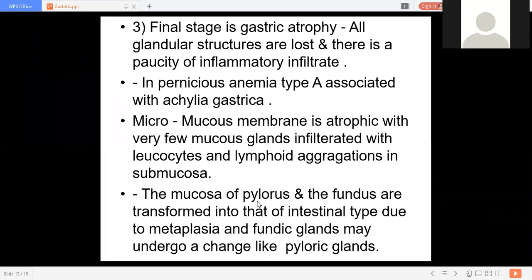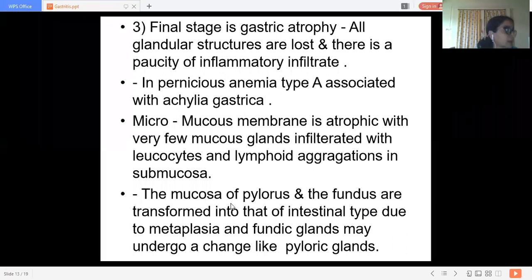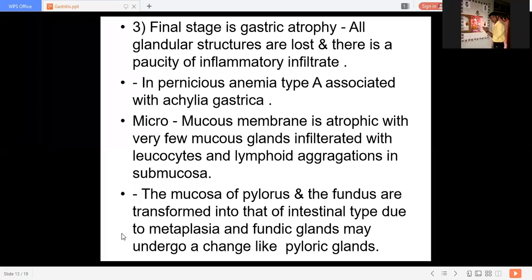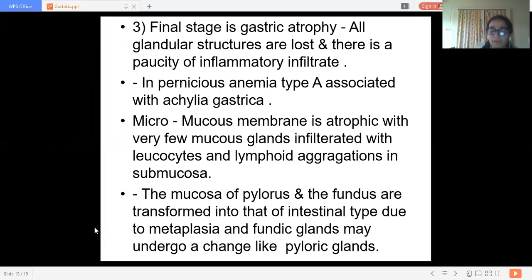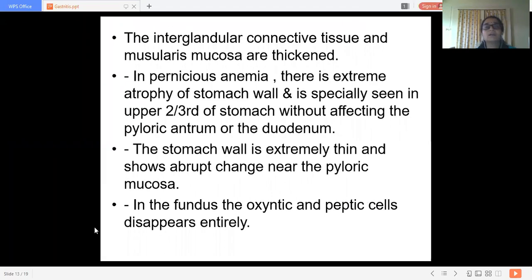Okay. The mucosa of pylorus and fundus are transformed into that of intestinal type due to metaplasia, and the fundic glands may undergo change like that of pyloric glands. This part we discussed in the previous lecture. Now next, the interglandular connective tissues and the muscularis mucosa become thickened. There is inflammation in that particular area, and due to inflammation and edema, they become thickened.